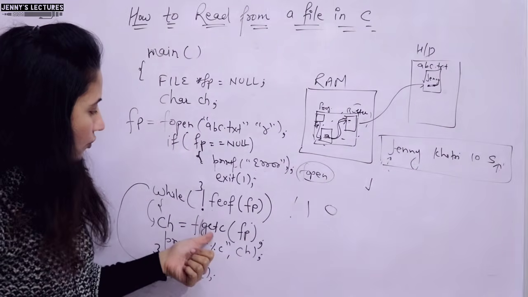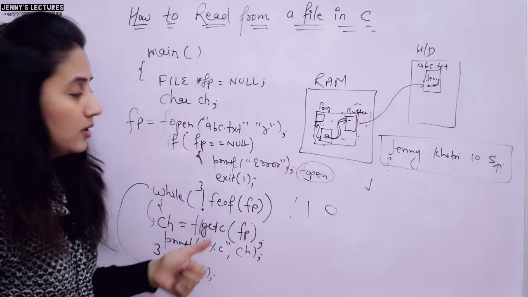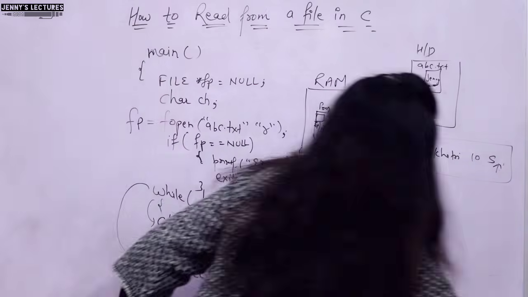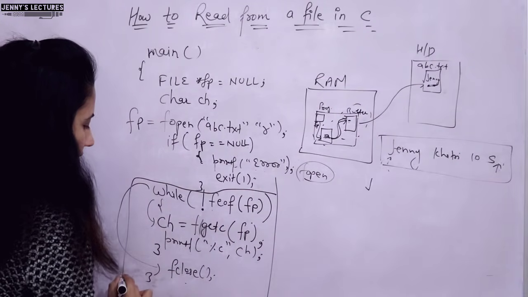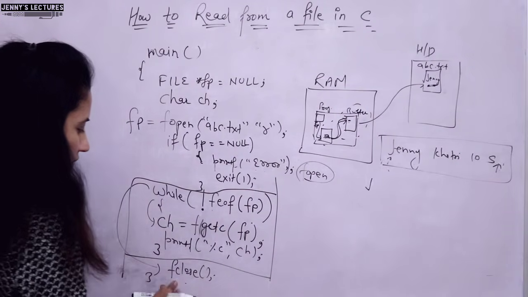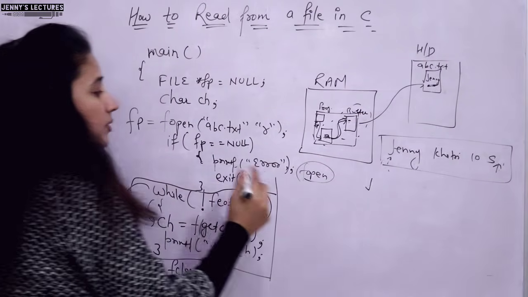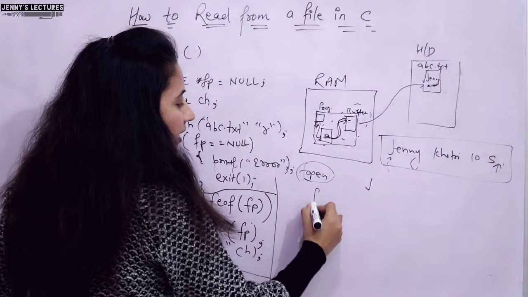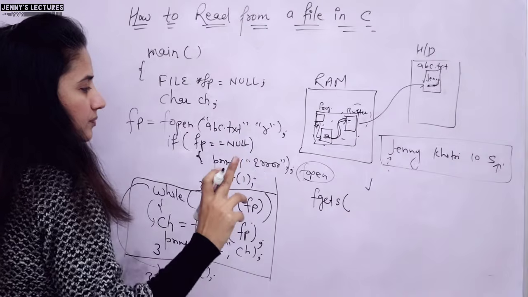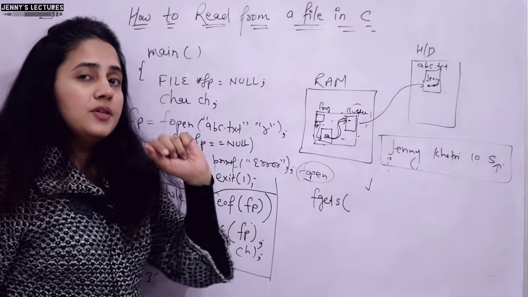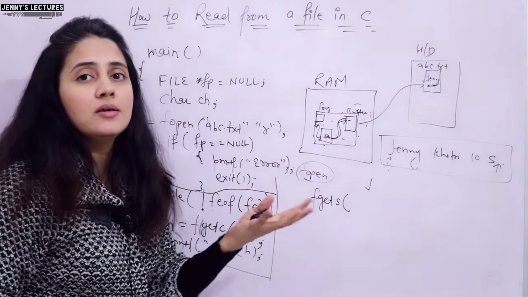If you don't want to use getc, you can use the fgets function. How will you use that function? See, rather than writing this line, another method is what? I am not writing this. Obviously, we will write fclose. After this exit 1 and the closing of this if block, what is the syntax? fgets. Here you will need 3 arguments. First, the string where you will store what you read.